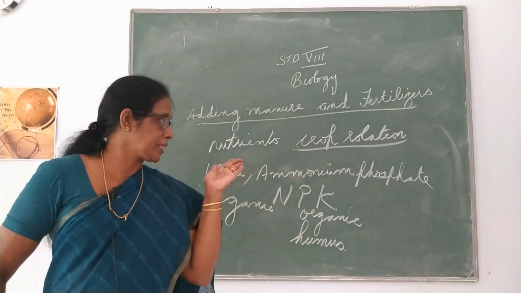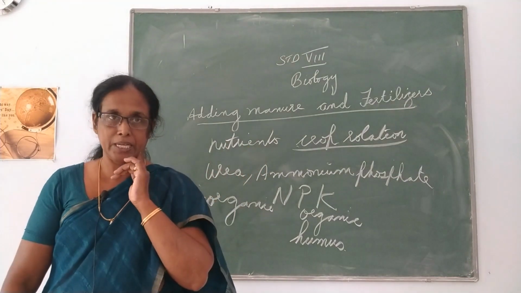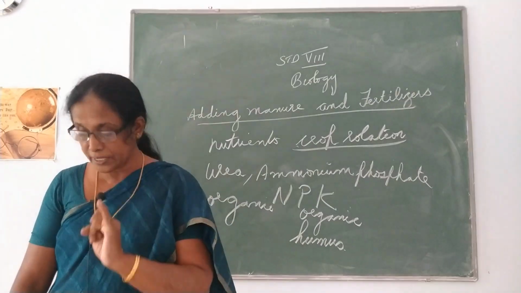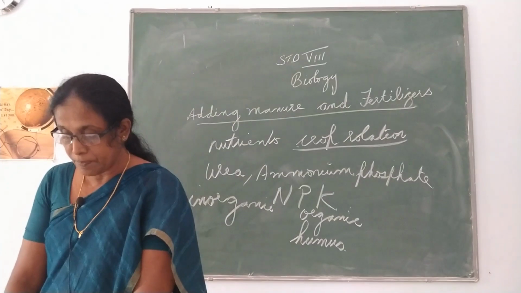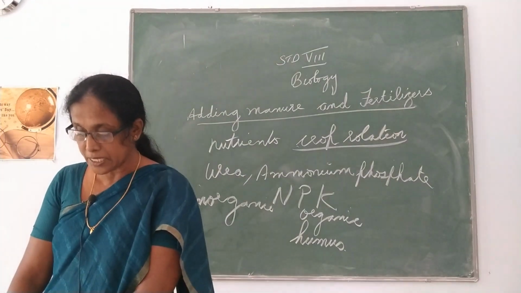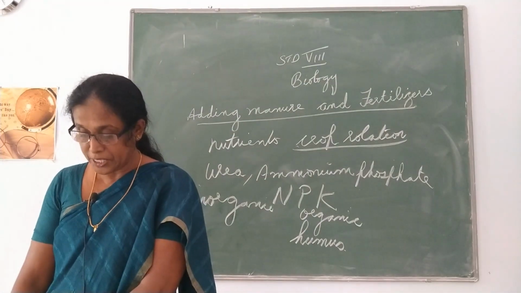In the first part I told you why they are growing them. This is the crop rotation. After harvesting one crop, they plant another one. This can be done by growing different crops alternatively.